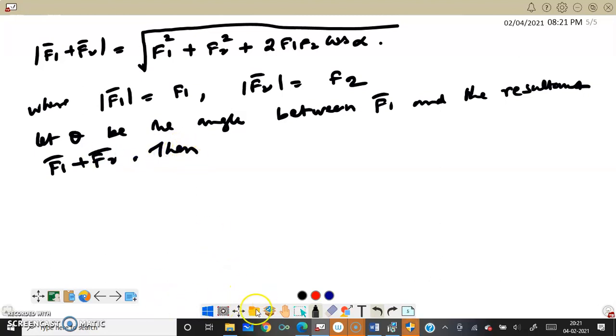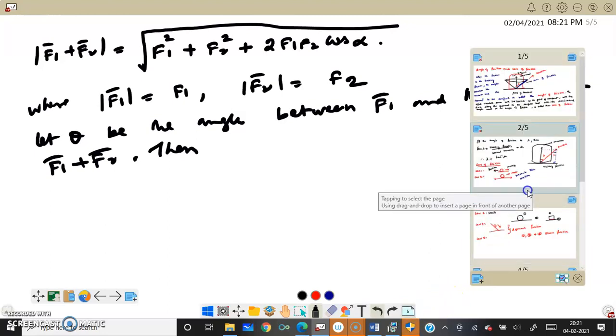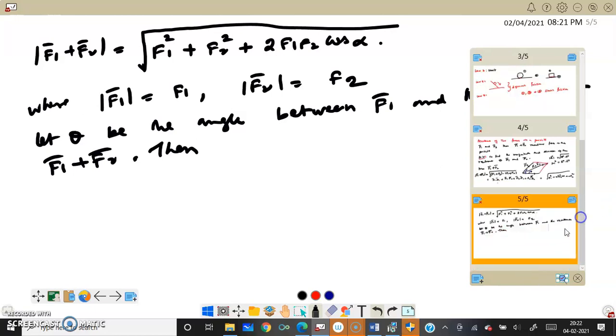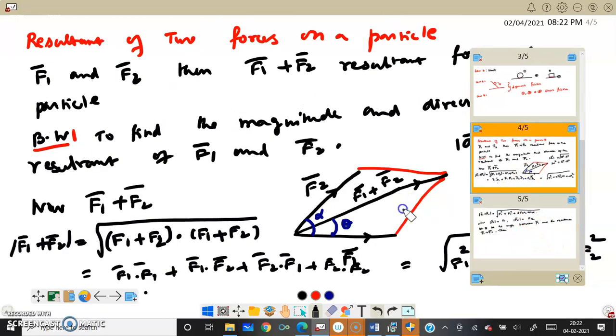Then, from the previous board, this is board 4, can you see? Theta is the angle between F1 and F1 plus F2, right?